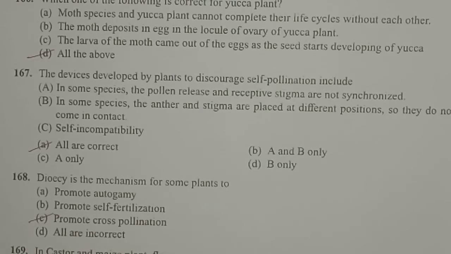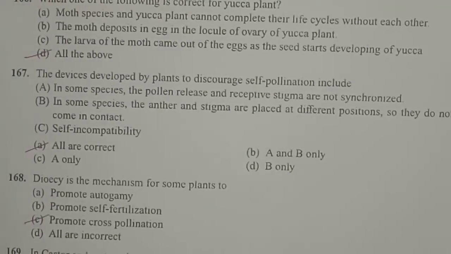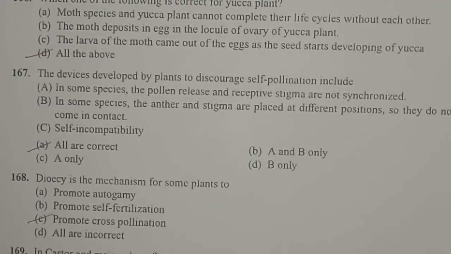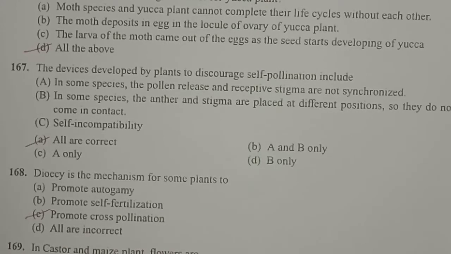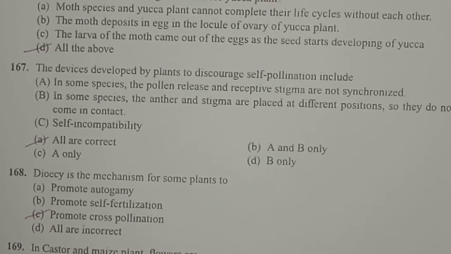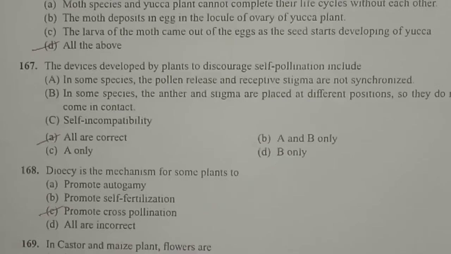In other cases, the stigma may be ready to accept the pollen grain, but the anther is immature and doesn't release the pollen grain, that is called lack of synchronization. So in certain species, the pollen release and receptive stigma are not synchronized. This is one best method for cross pollination. And in some species, the anther and stigma are placed at different positions, so they do not come in contact. Maybe the length will be variable in case of anther and stigma. That is also one mechanism that helps in promoting cross-pollination.